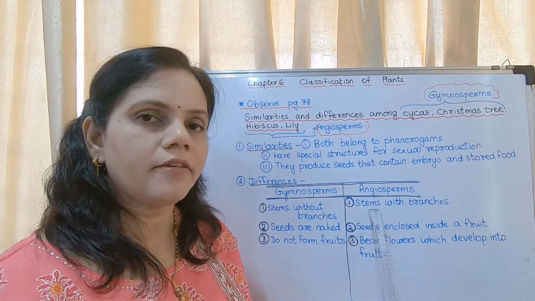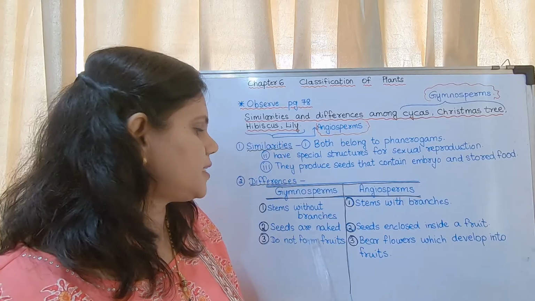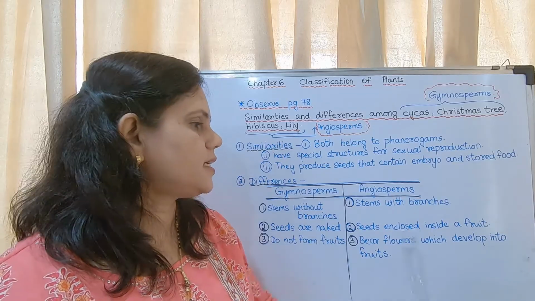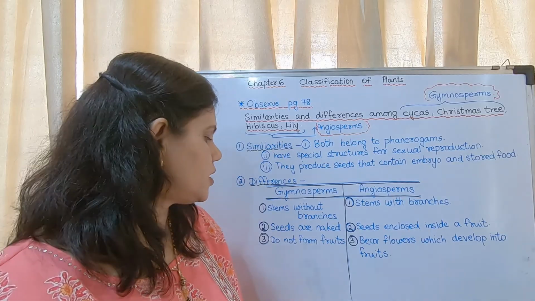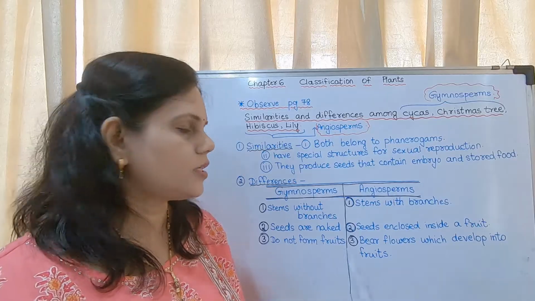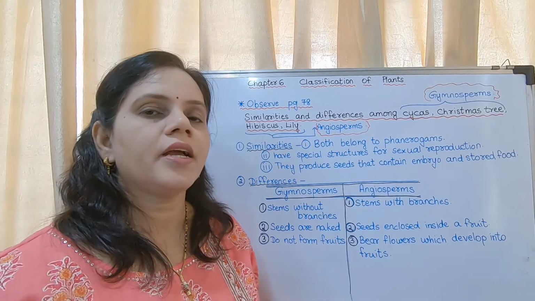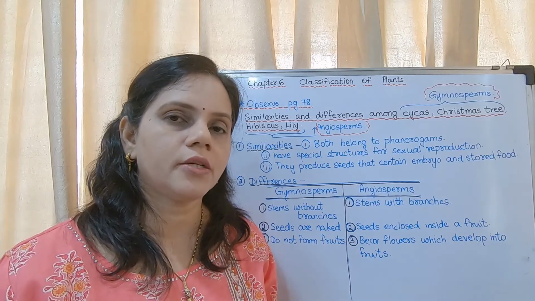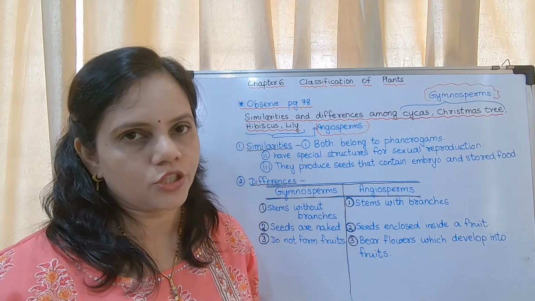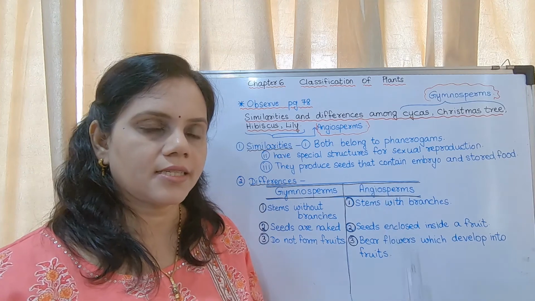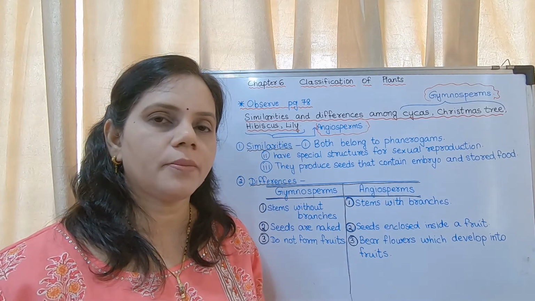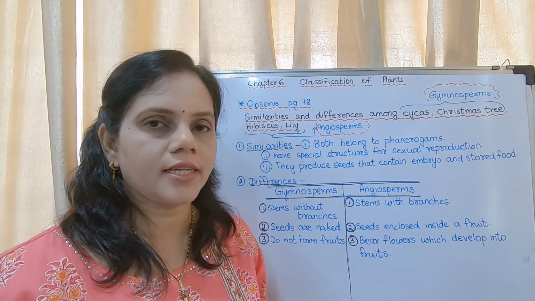Angiosperm stems are with branches. Seeds are naked in gymnosperms, whereas in angiosperms seeds are enclosed inside a fruit. Gymnosperms do not form fruits. Angiosperms bear flowers which develop into fruits. Okay. If you are having a question on distinguish between gymnosperms and angiosperms, you can write this answer, and the fourth point will be the example.